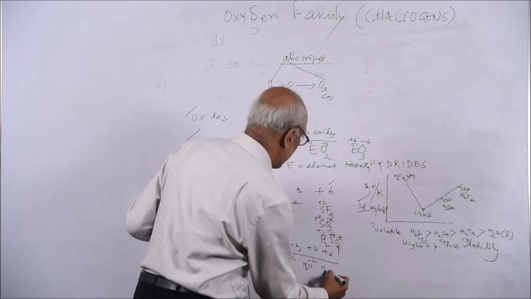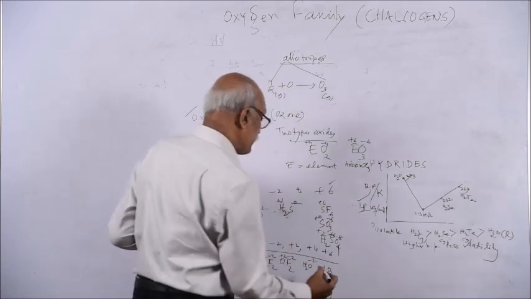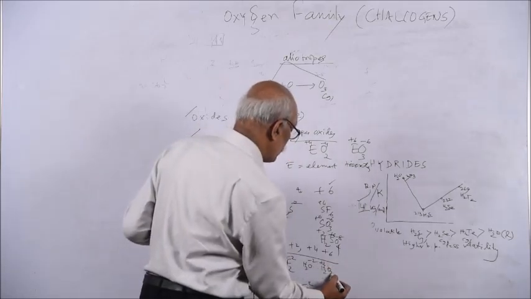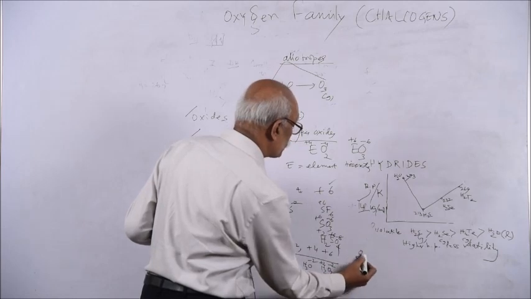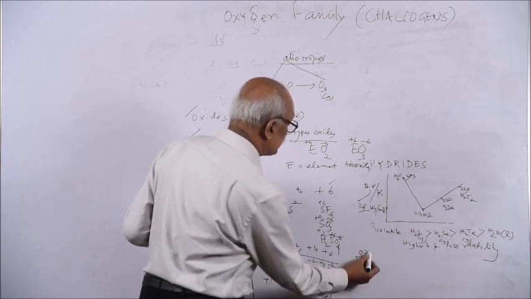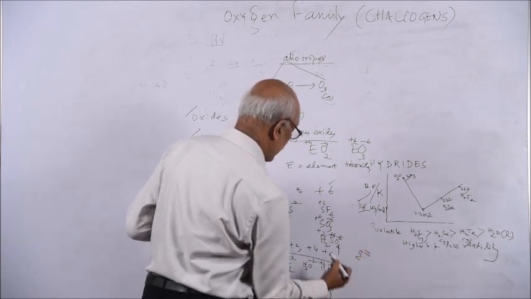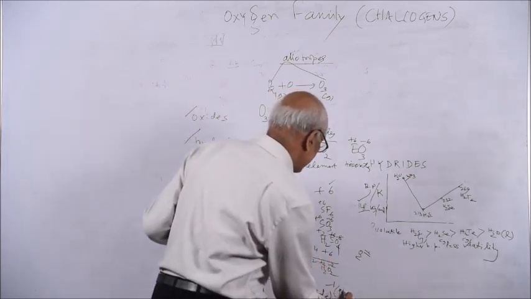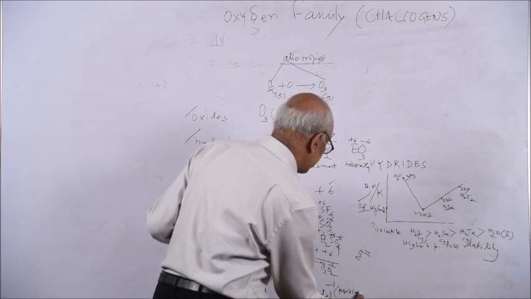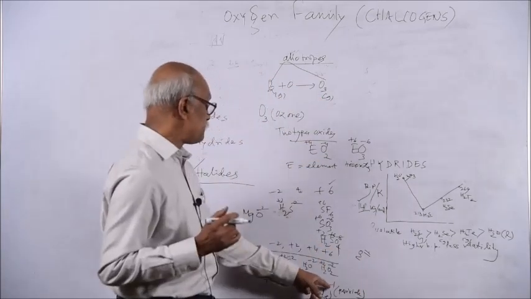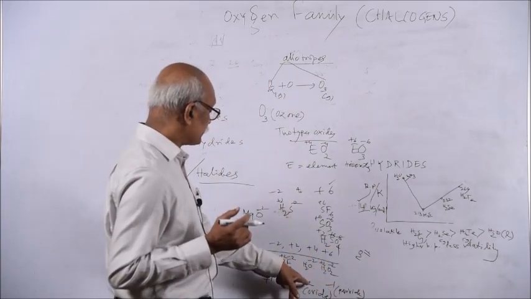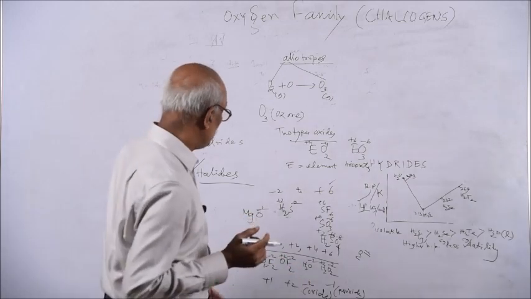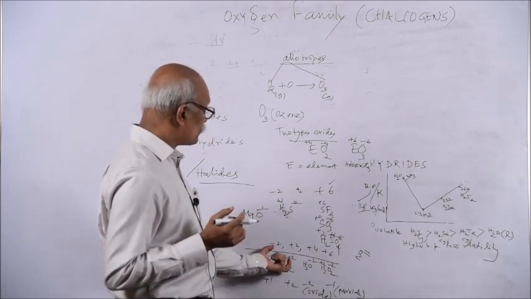Then you see H2O2, this is a peroxide, hydrogen is plus 1, oxygen is minus 1. So here, this is called peroxide. Remember, in peroxide the oxidation state will be minus 1. In oxide, the oxidation state will be minus 2. And these are the only two compounds.